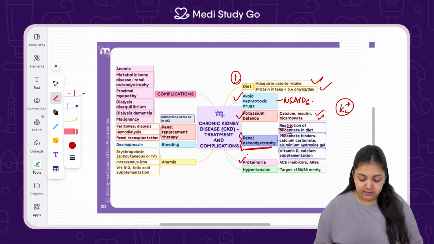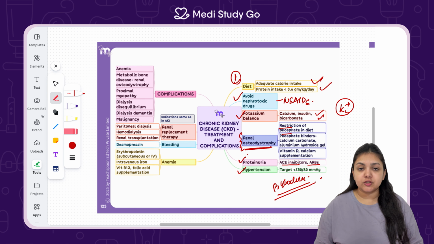If proteinuria is present, we need to give ACE inhibitors and ARBs so that the load on the heart is decreased and the hyperkalemia doesn't affect the overload on the heart. In cases of hypertension, we can also give beta blockers so that the cardiac output of the heart is maintained, and the target is that less than 130 by 80 mmHg of pressure can be maintained in the body so that the load of the kidney is not taken up by the heart